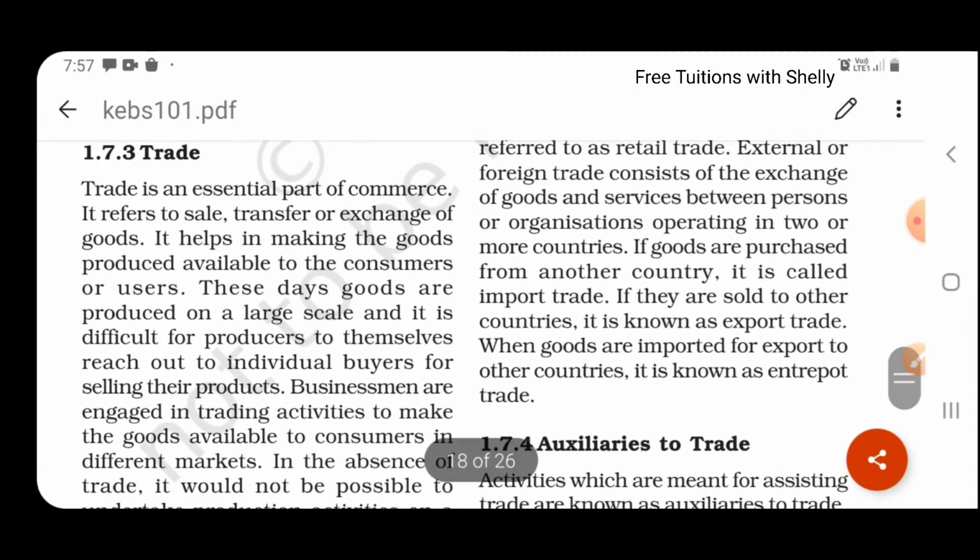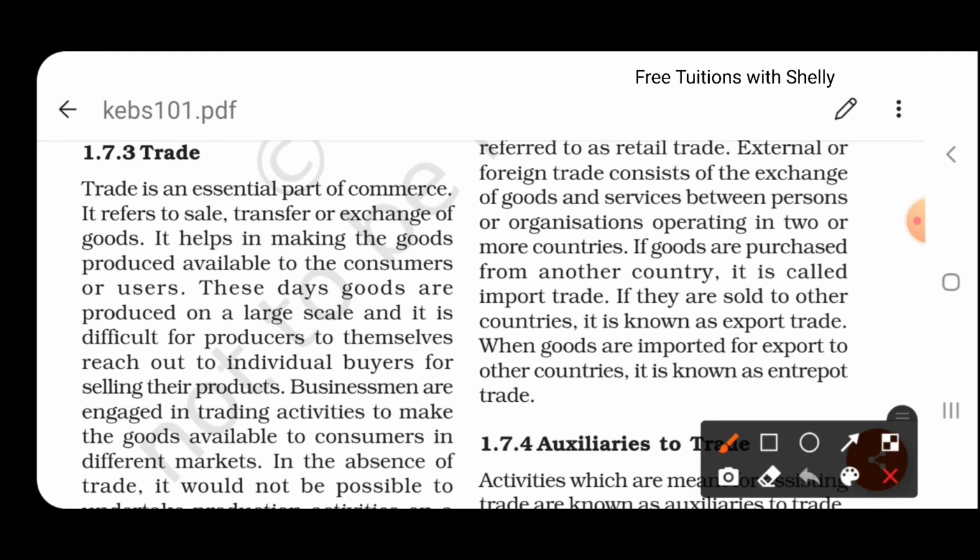Let us see what is trade. Trade is an essential part of commerce. It refers to sale, transfer or exchange of goods. It means buying and selling of goods and services. So what does trade help in? It helps in making the goods produced available to the consumer or user. So this trading activity helps the produced goods to be available in the hands of the final consumers. And that is the meaning of trade.